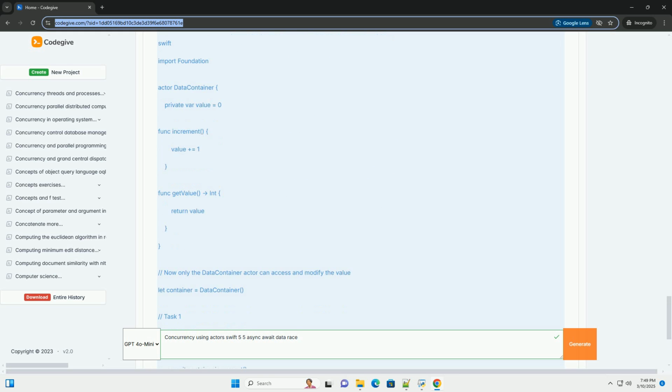6. Nonisolated keyword, safe synchronous access. The nonisolated keyword allows you to mark certain methods and properties of an actor as not requiring isolation. This means they can be accessed synchronously from outside the actor, without using await. However, there are strict rules. No access to isolated state. A nonisolated method or property cannot access any of the actor's internal, isolated state, i.e., any var or let property that is not also nonisolated.